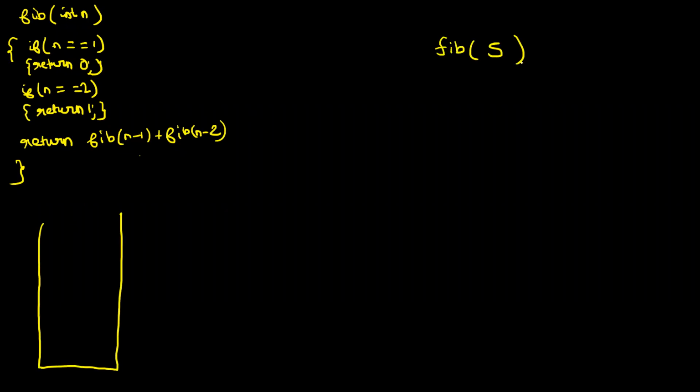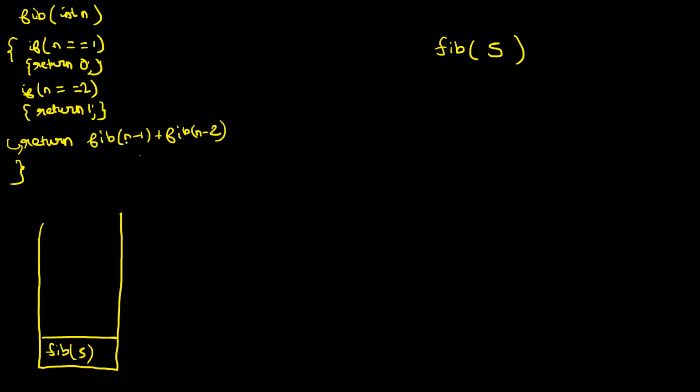First of all, fib of 5 will be called. So fib of 5 is present in the call stack. Now fib of 5 starts running. This context starts running. I want to find the nth Fibonacci term. So I check first, is 5 equal to 1? No. Is 5 equal to 2? No. So this is not the base case. I will come to this line, return.